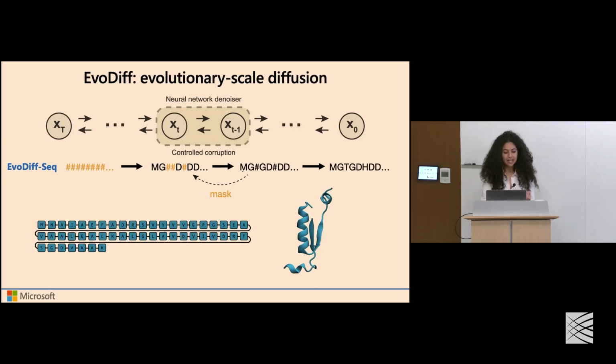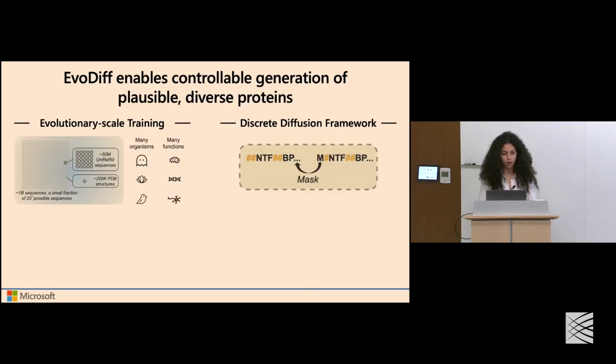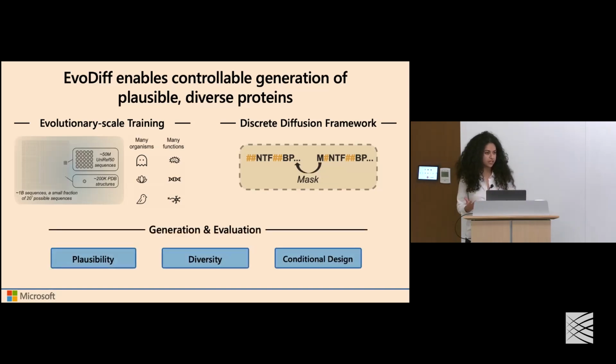And so to get a little more into the details about our empirical results with this framework where we're combining this evolutionary scale training with discrete diffusion, we wanted to consider how good our generations were, primarily along 3 axes.